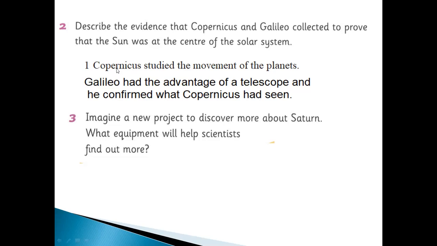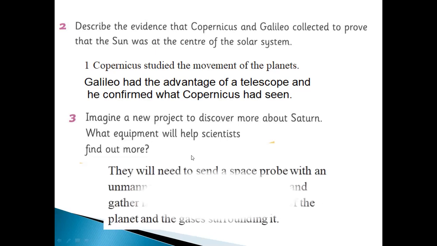Copernicus studied the movement of the planets, and Galileo had the advantage of a telescope. With the telescope, you can observe Venus and confirm what Copernicus had seen.